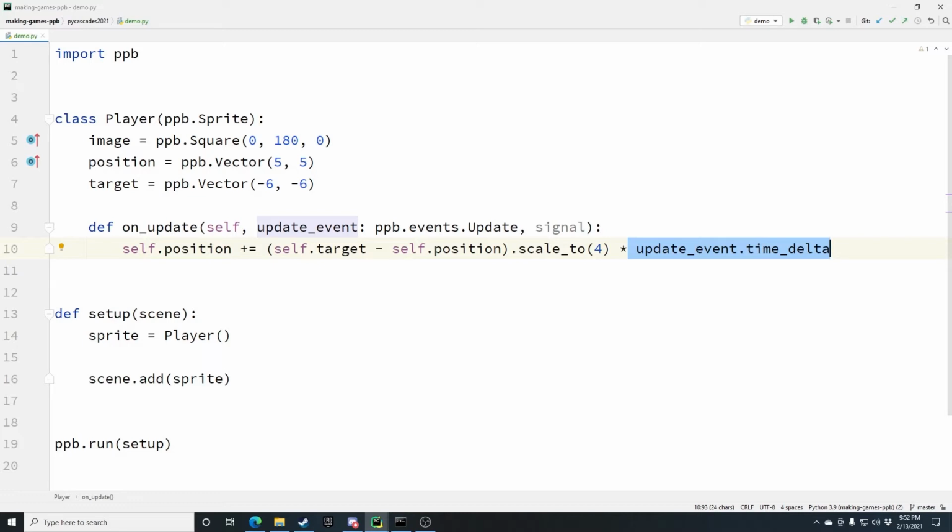So now that I've shown you how to respond to events, let's talk about making our own events. This is actually going to be really helpful for making different parts of your game interact. So what are events? Events are a thing that happened or a thing that should happen. In PPB, we tend to call the second category command events or protocol events. To give you an idea, here's a brief list of PPB-defined events that you might actually care about as a new user. There's the update event, which we've already shown off.